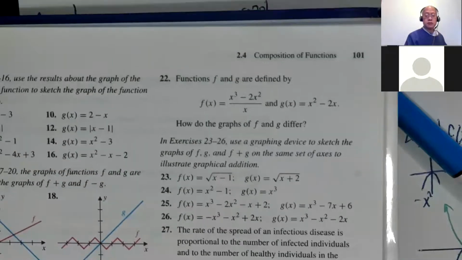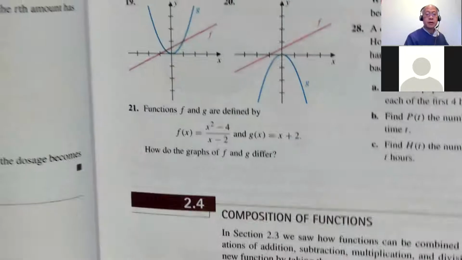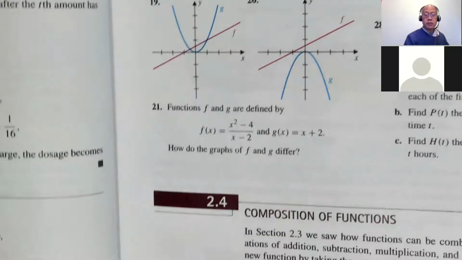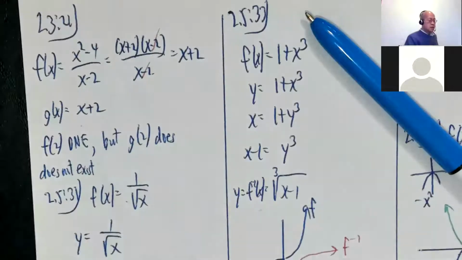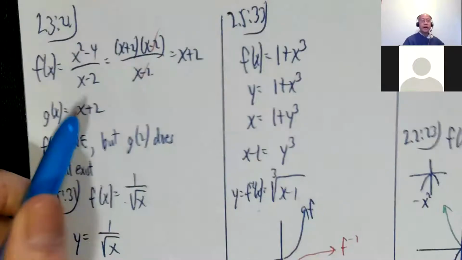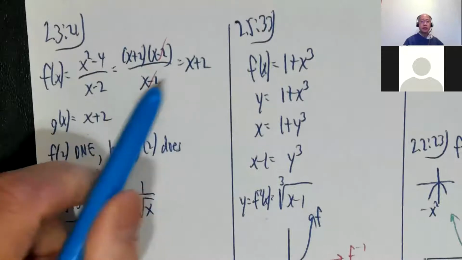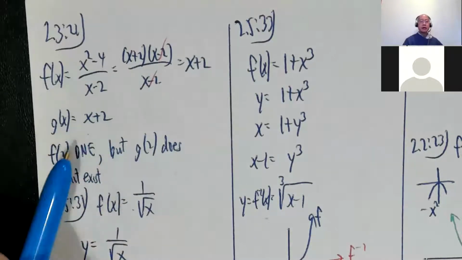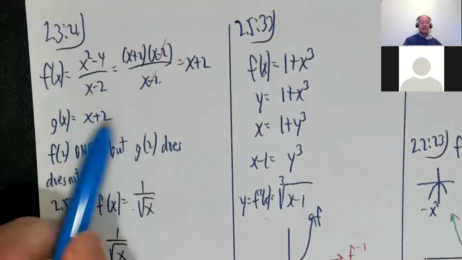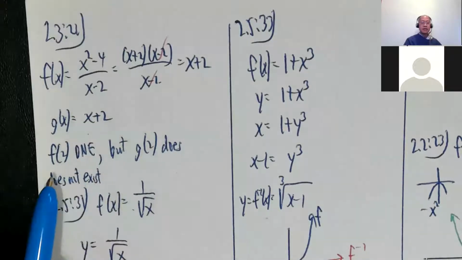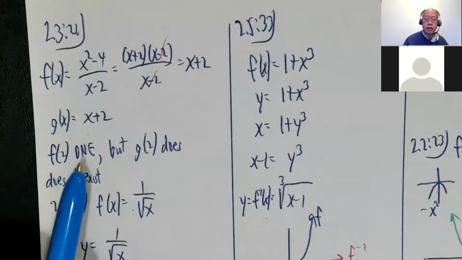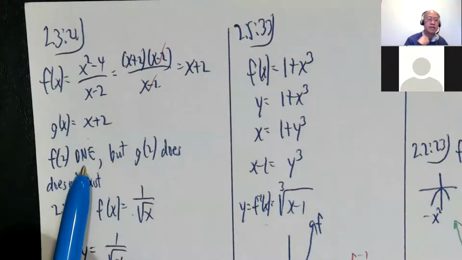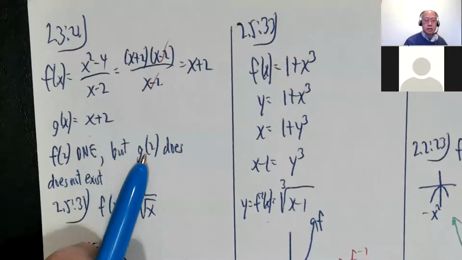It says 2.4 there, but we're still finishing up 2.3. 21. What's the difference between x squared minus 4 over x minus 2 and x plus 2? If you do the algebra, it looks like they cancel each other out. Okay, but f of 2 does not exist. DNE means does not exist. You'll be using DNE quite a bit in calculus, so I'm getting used to that. DNE, does not exist, but g of 2 does exist.